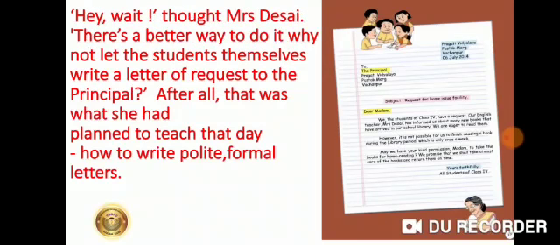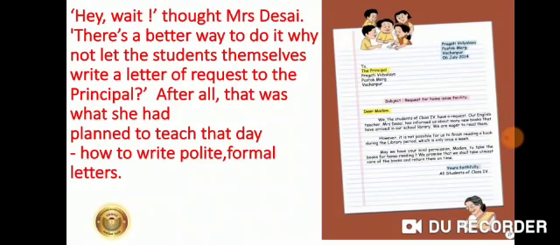Hey, wait, thought Mrs. Desai. There's a better way to do it. Why not let the students themselves write a letter of request to the principal? After all, that was what she had planned to teach that day: how to write polite, formal letters. So while she was thinking about how to request the principal for a home issue facility, she realized that this was the very topic she was going to teach the students that day.